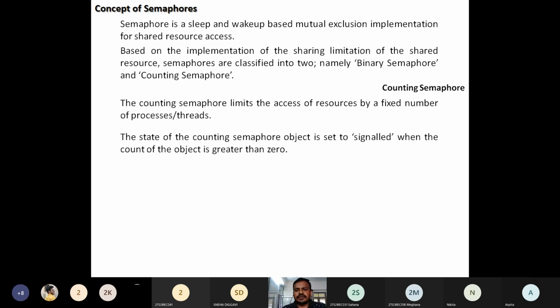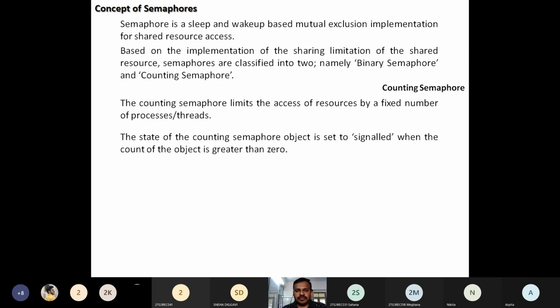Based on that, we use signaling concepts, objects that represent the status of the counting semaphore. So we are going to have one object, and that object is set to signaled, since we give a signal, meaning it is set to some value, signaled, when the count of the object is greater than 0.